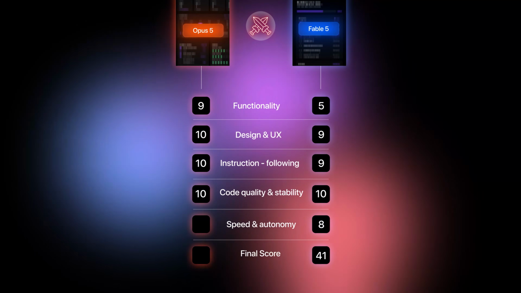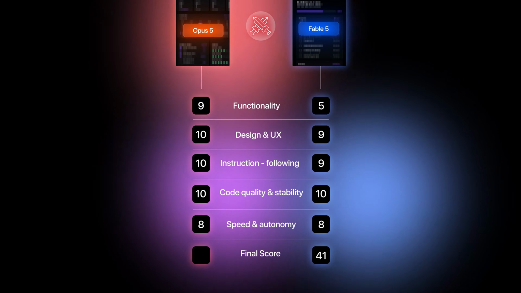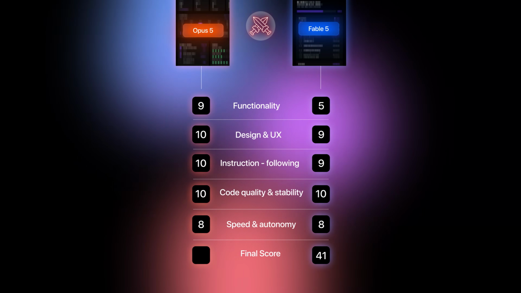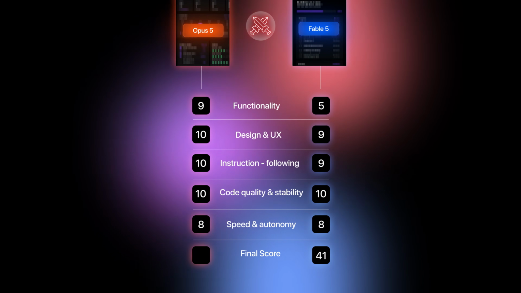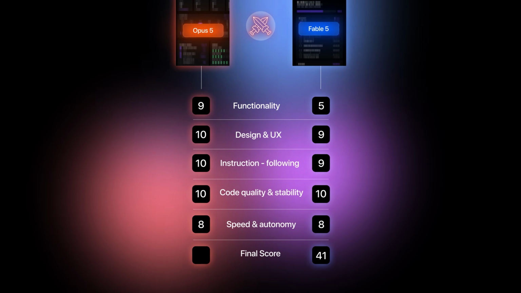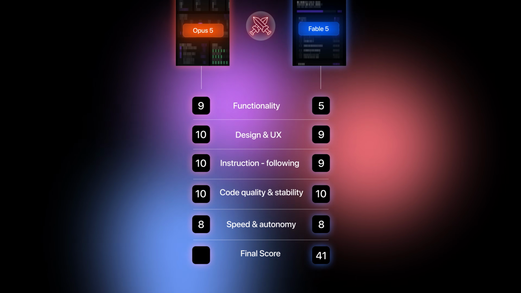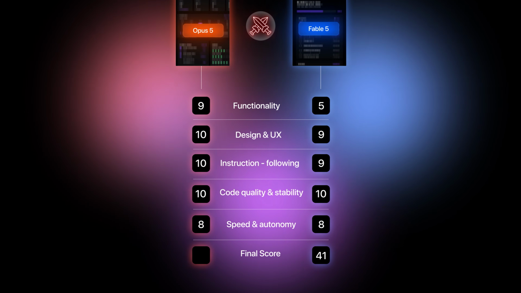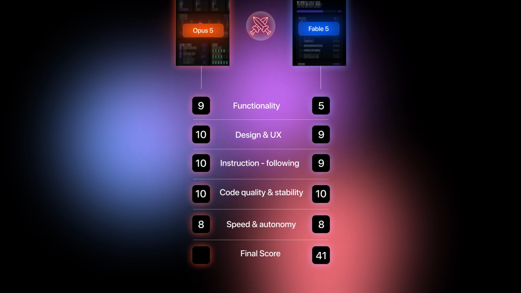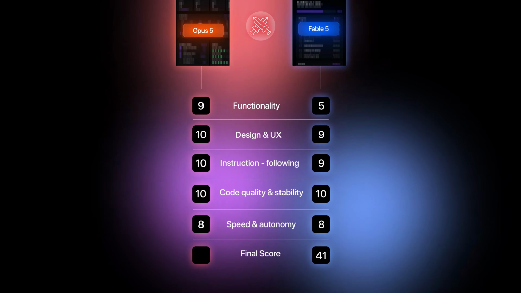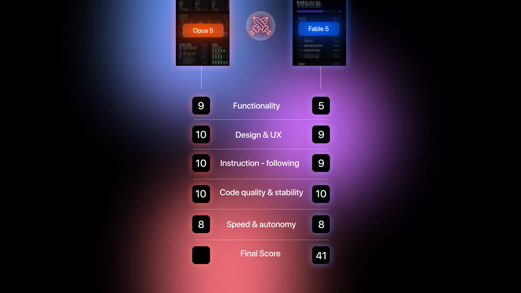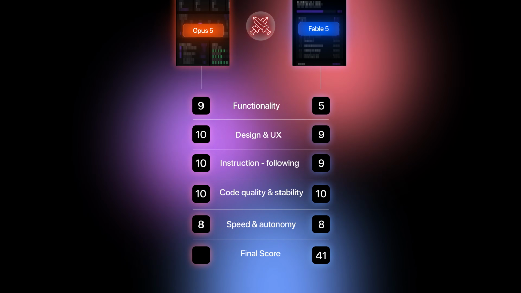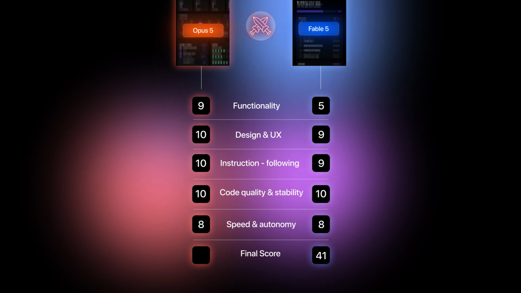And finally for speed and autonomy, I will give it an 8 out of 10. It was noticeably slower than Fable during almost every stage, including the initial build and the quality audit. But in terms of autonomy, it was much stronger. It identified far more bugs, handled the production conversion more cleanly, and required less manual correction from me during the final test. So it loses some points for speed, but it does make up for most of that with better decision making and more thorough work.